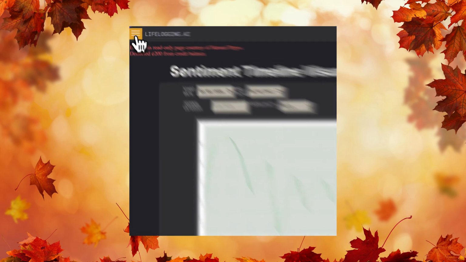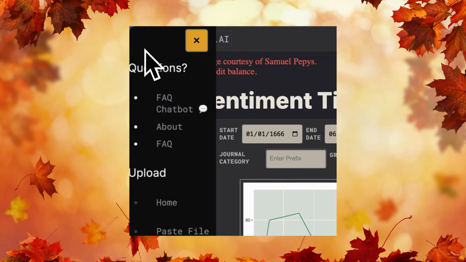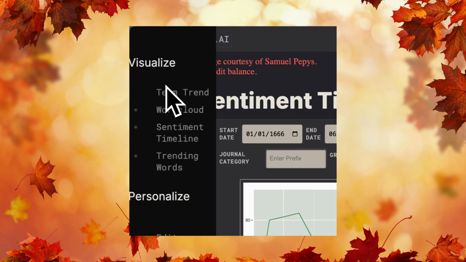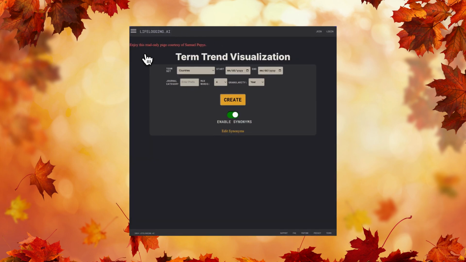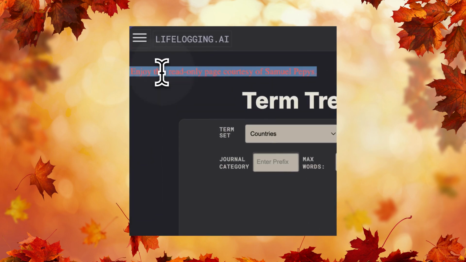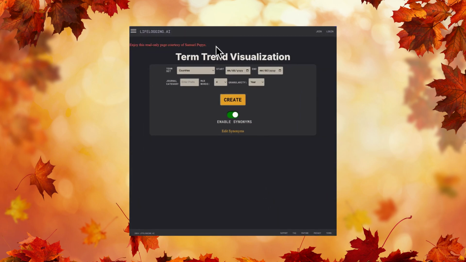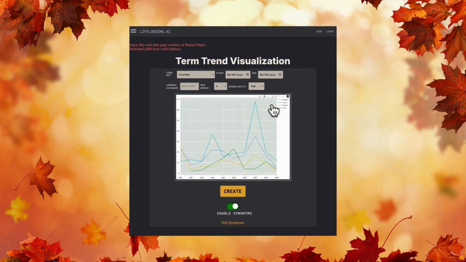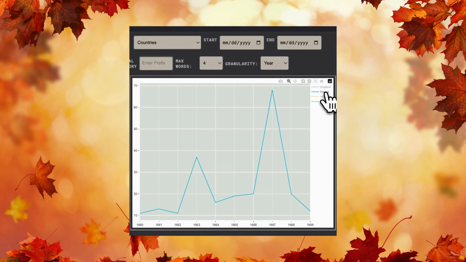Next, let's head to the term trend page. Here you can track how words or phrases evolve over time in your documents or a filtered subset. For now, it's preloaded with Samuel Pepys Diaries in read-only mode for you to explore. The countries England, France, Holland, and India are mentioned frequently in his diaries.